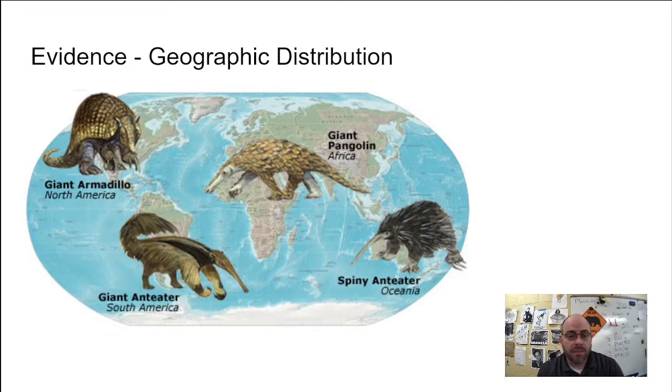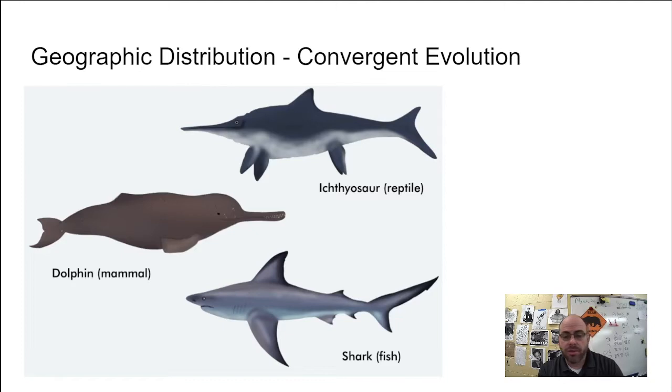This is going to lead to something called convergent evolution. When you hear the word converge, you think about things coming together. What you don't need to think is that two species are becoming one. What you do need to think is that different species are all coming together with similar kinds of traits, right? Animals that live in the water are the best example of this. They all have fins.